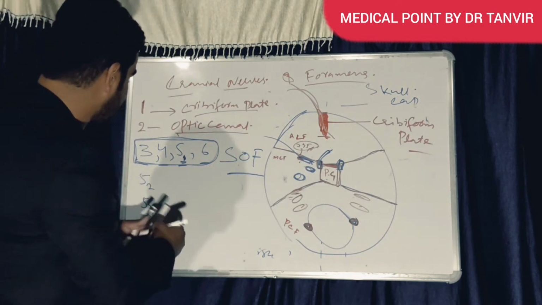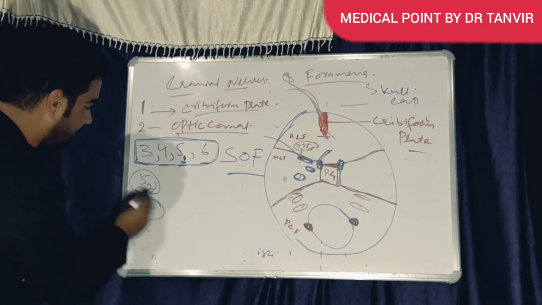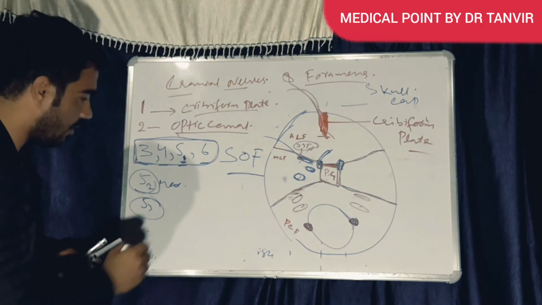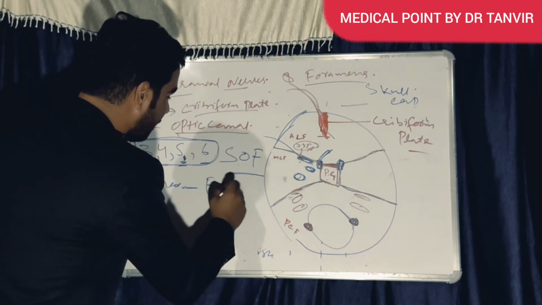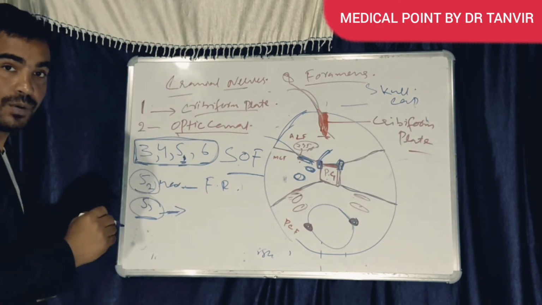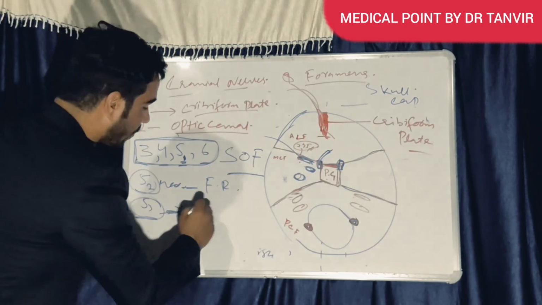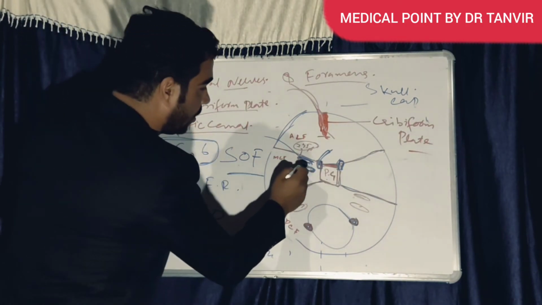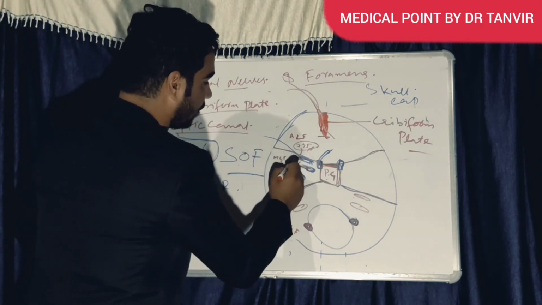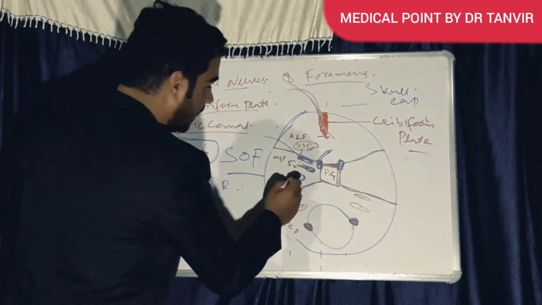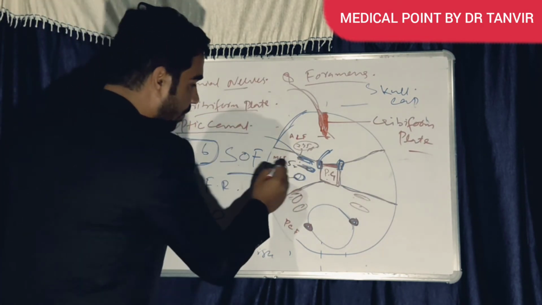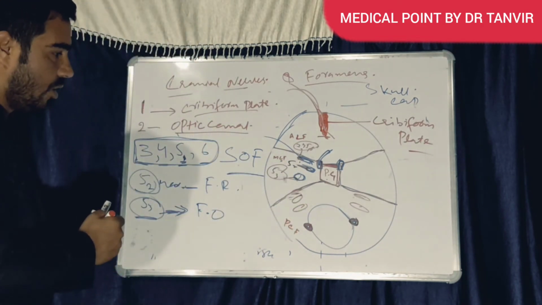And after that there is fifth 2 and fifth 3. Fifth 2 is which? Maxillary. That maxillary will come out through the foramen rotundum. And after that there is mandibular. Mandibular will come out through the foramen ovale. Foramen rotundum, which nerve will come from there? Fifth 2, the maxillary. Here is the fifth 3 nerve, which is that? It is the foramen ovale. The mandibular nerve will go through the foramen ovale.